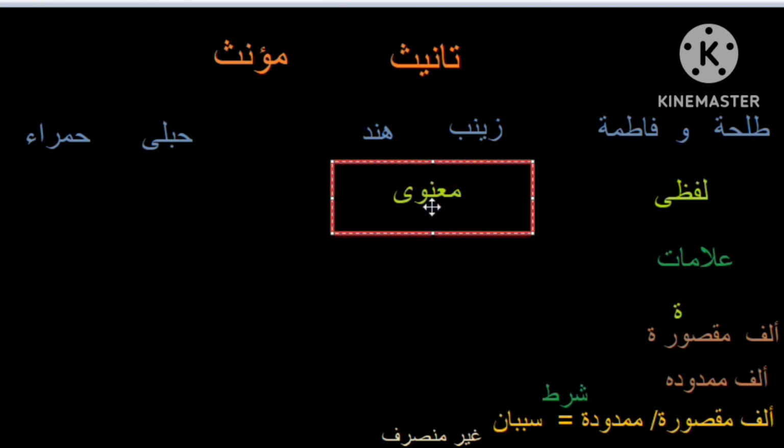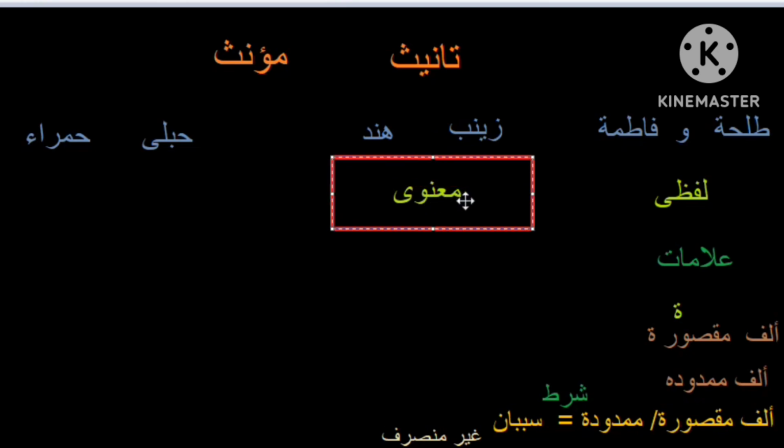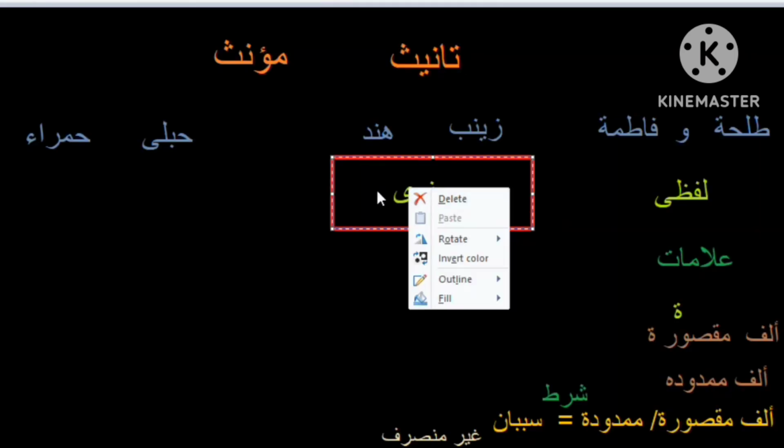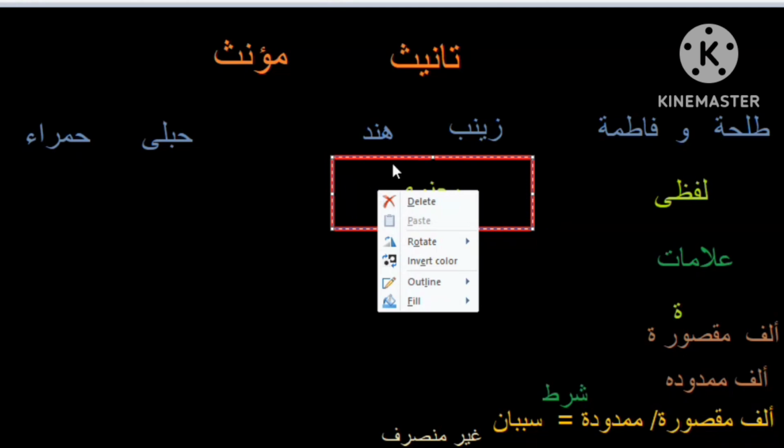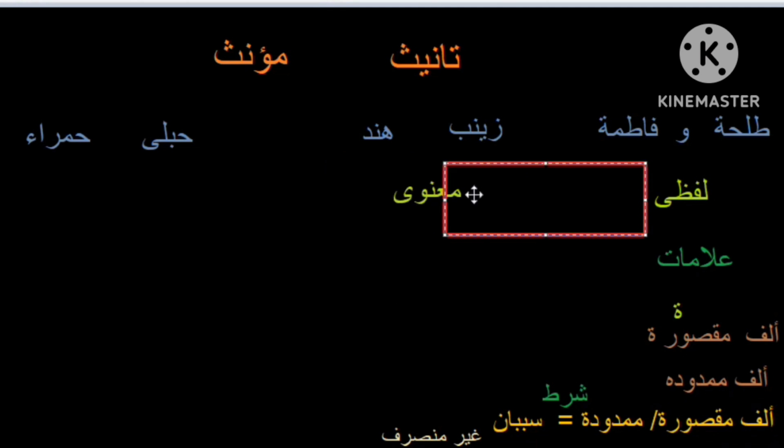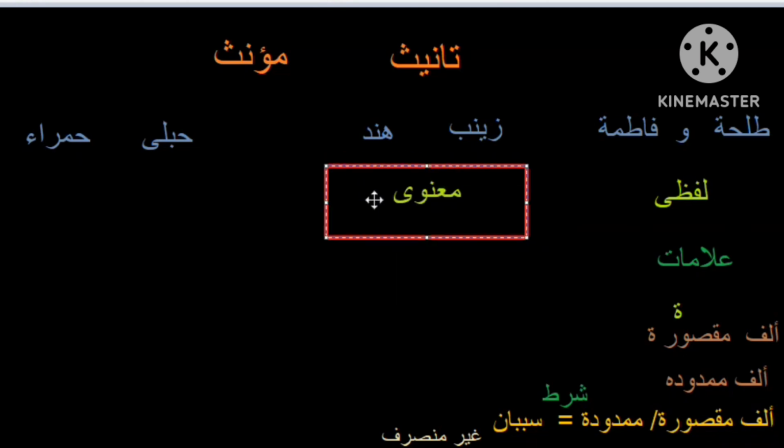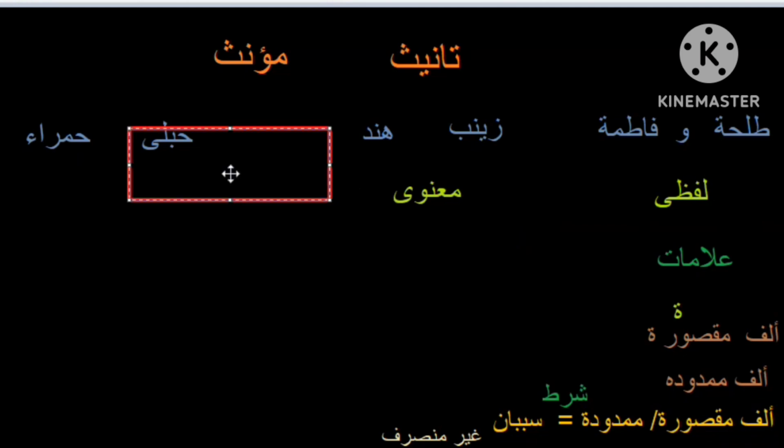In this case, they say let's call them manavi, muannas manavi, because they give the meaning of female, but they themselves are basically not female. There are female words that do not have symbols but give the meaning of female. So they say let's call it manavi: muannas lafzi, muannas manavi. Okay, here